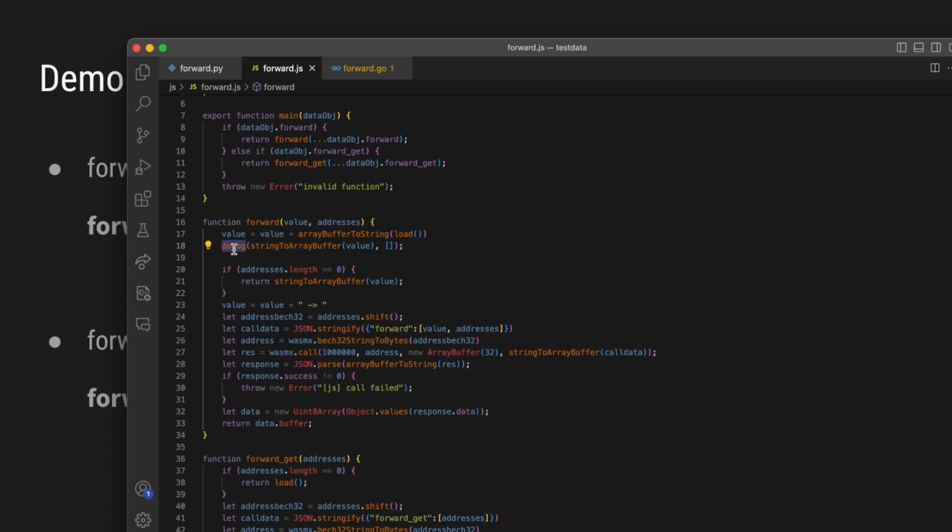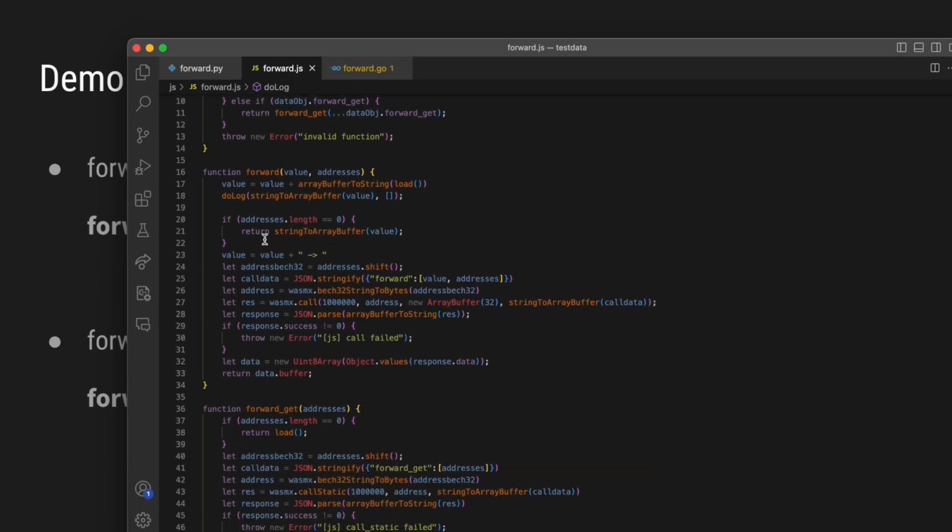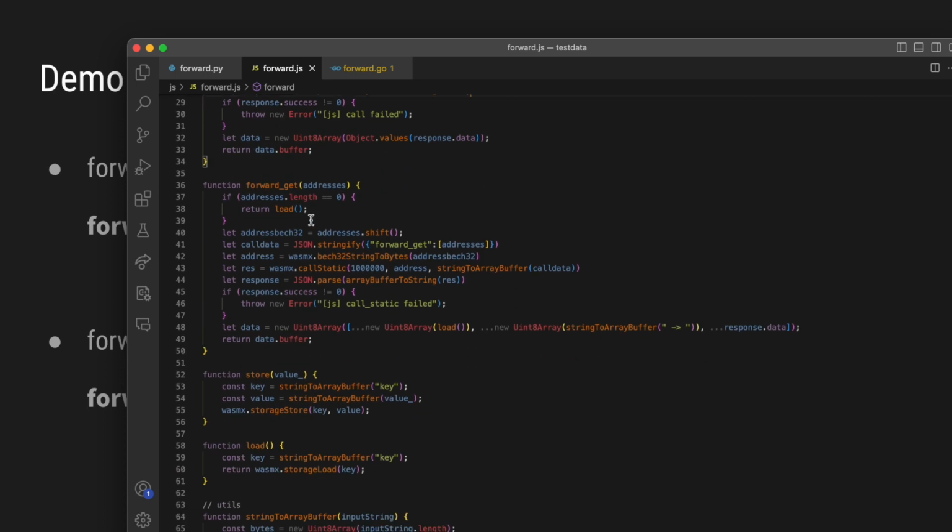And if we look at the doLog function, here we can see that it uses our WasmX SDK. And then it does the call forwarding here, calling the WasmX call method. And in the forward get function, we have the call static function and again the forwarding mechanism,